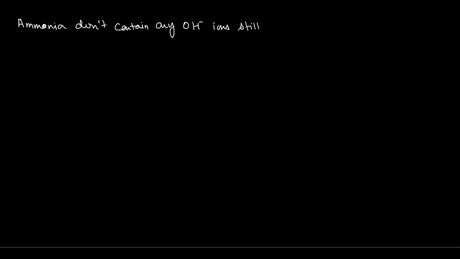Still it acts as a base, and it turns red litmus to blue. Why is it converting red litmus to blue? It means that it is showing the property of a base.